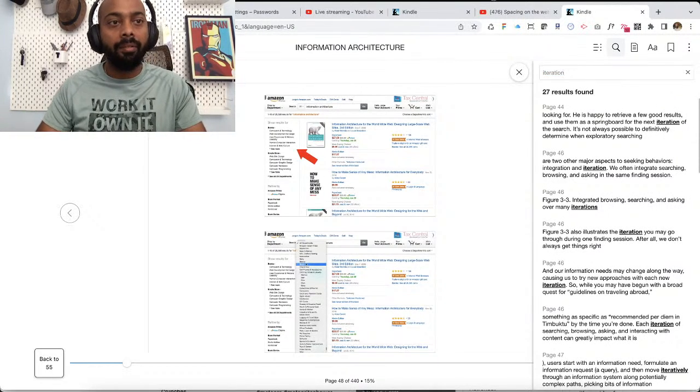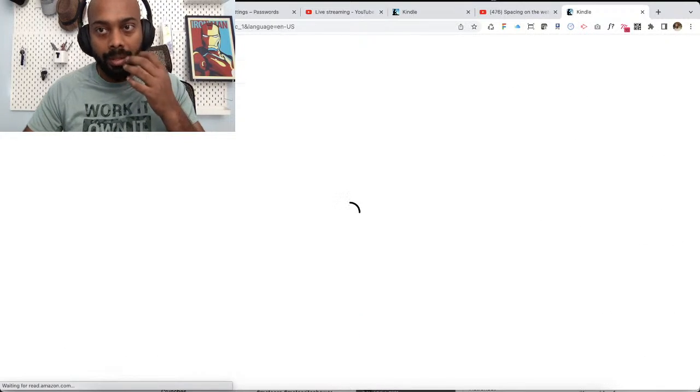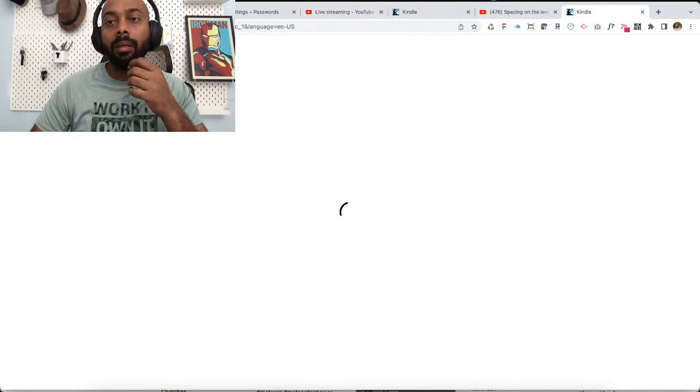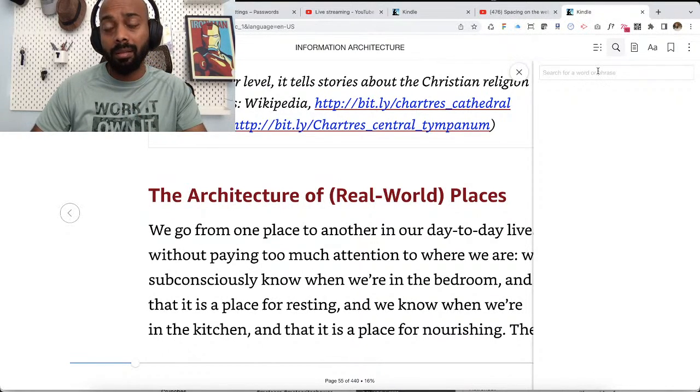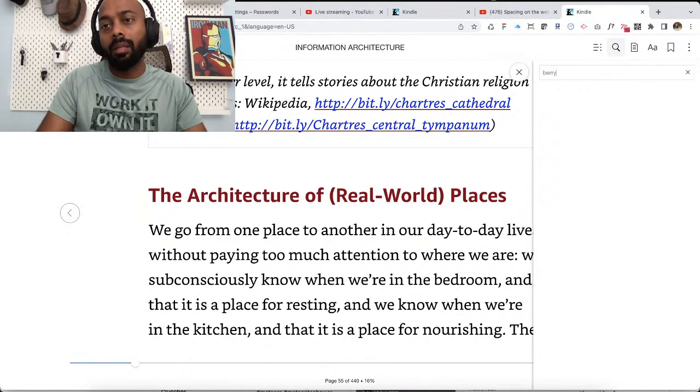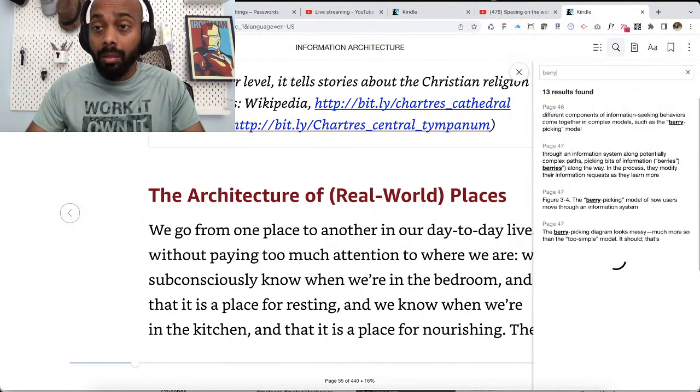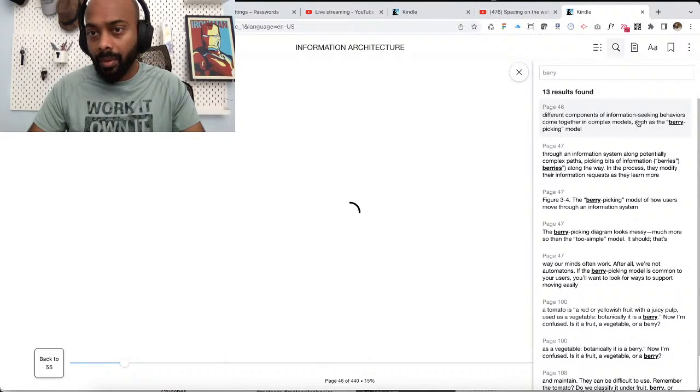Okay, this is annoying, every time I have to refresh. I think there is a bug in Kindle, or maybe there is a weird update on both Chrome and Edge, and that's causing this.